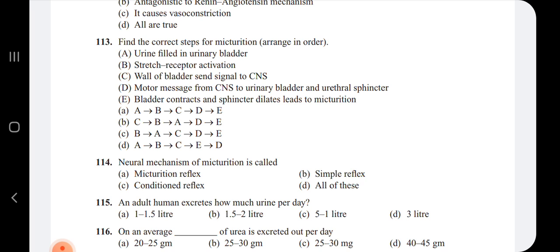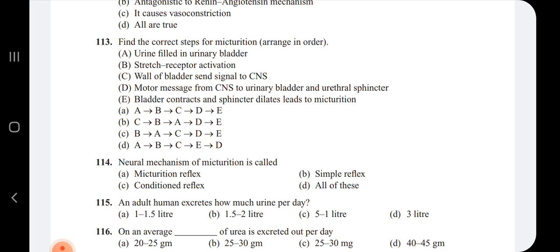On the urinary bladder there will be the presence of stretch receptors. These stretch receptors go on increasing their size whenever the urine comes and gets filled in the urinary bladder, until they reach their limitation. Once the urinary bladder gets completely stretched, these stretch receptors are going to get activated.